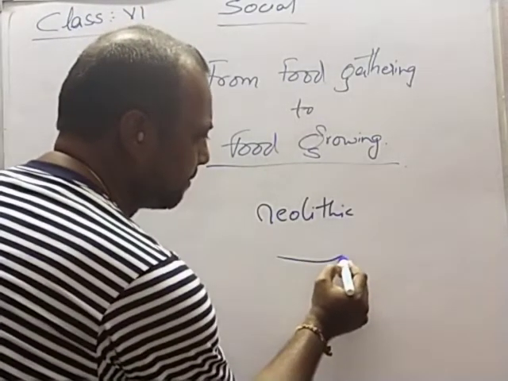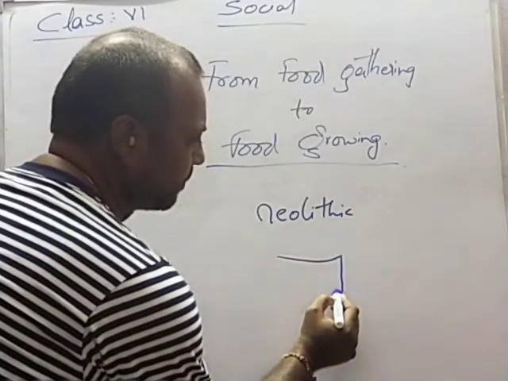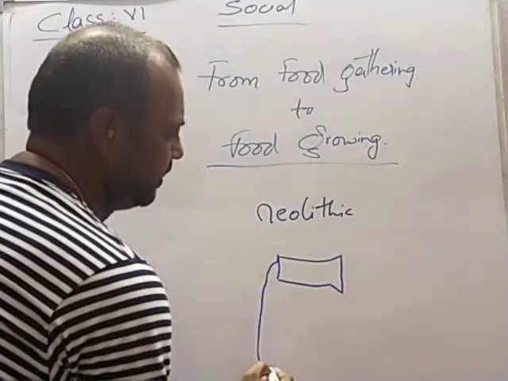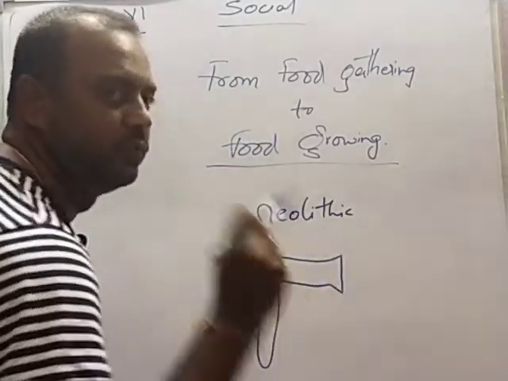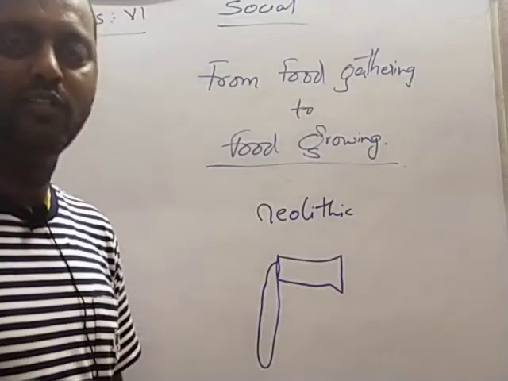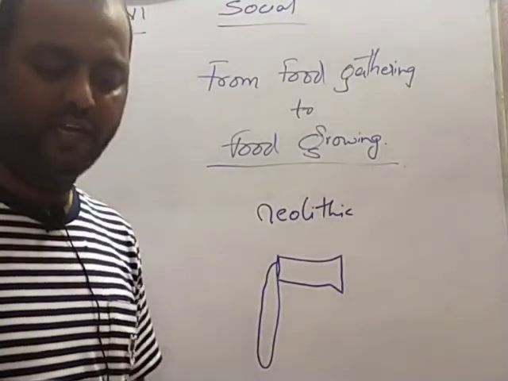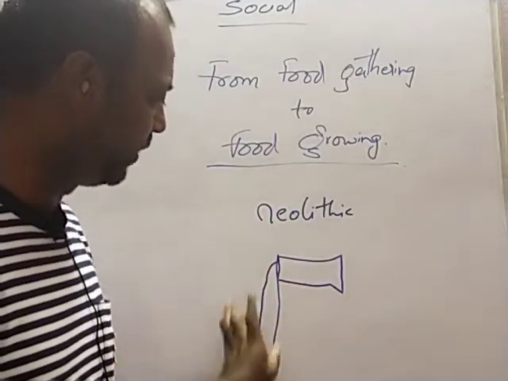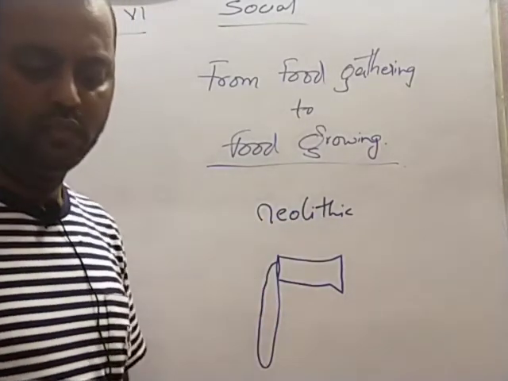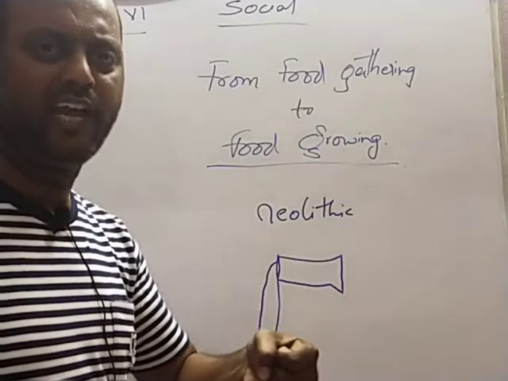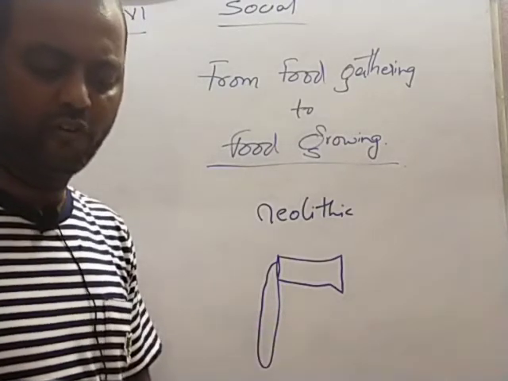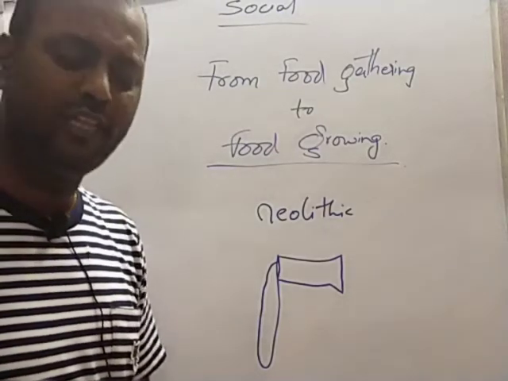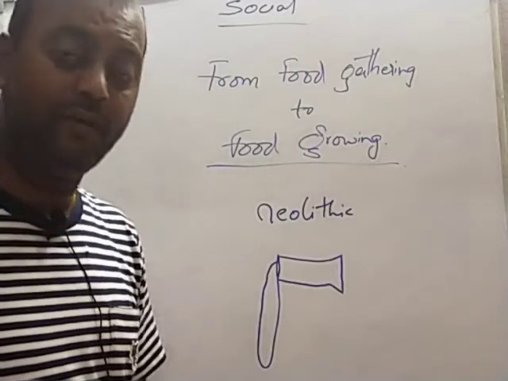This is the axe, and here you find the handle through which we can cut. So this axe-like head they had made was then fixed to a wooden handle, so that they can hold it very easily. By growing crops with the new tools, the early people began a process which changed almost all aspects of their lives in a fundamental manner.